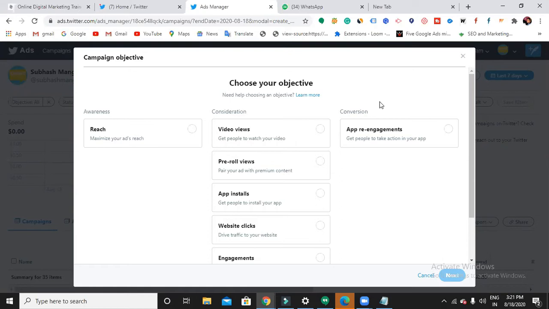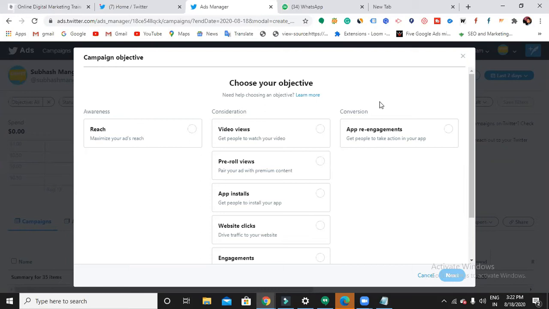Then consideration, video views. If you are looking to get views for your video, choose this. Pre-roll videos: now your ad will appear in the middle of the videos, same like in-stream videos. App installs: if you are looking for installations, you choose this. Website clicks: again, looking for clicks to your website, then choose this. Then engagements. Engagements means more likes, comments, or shares.